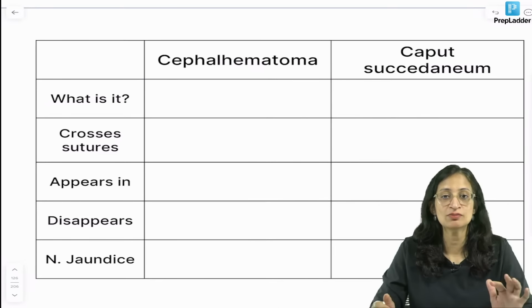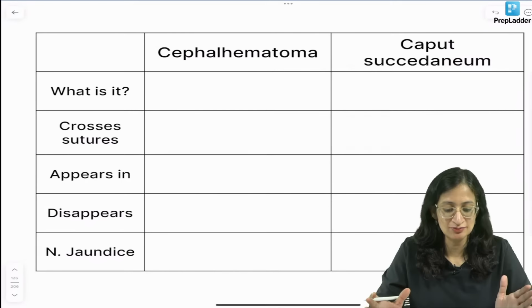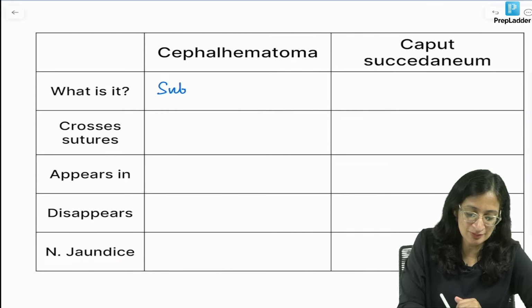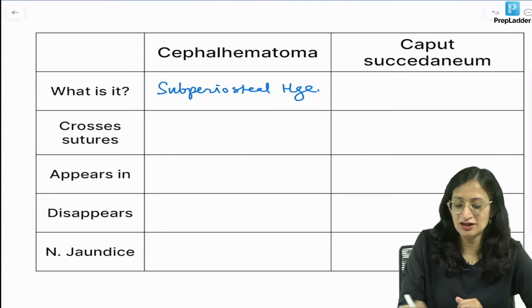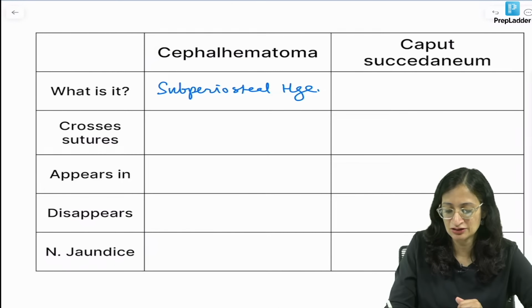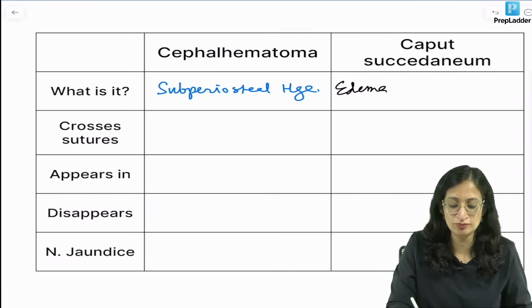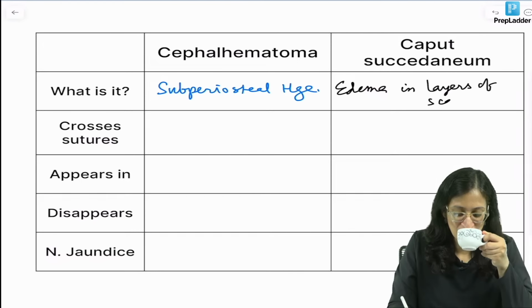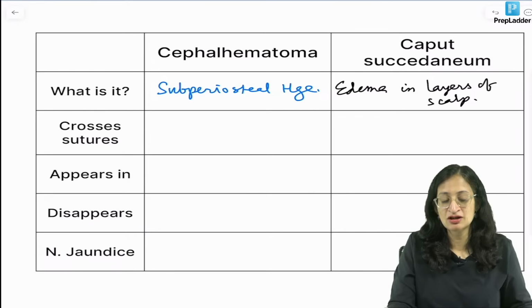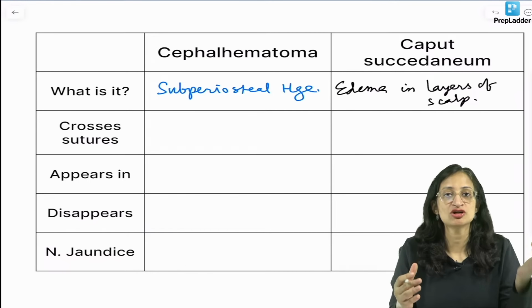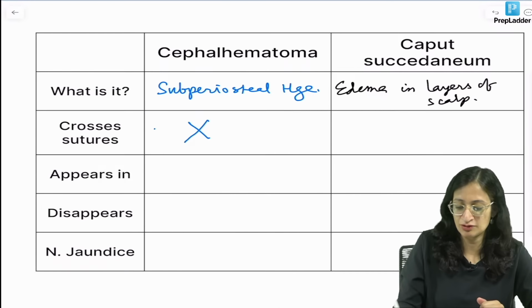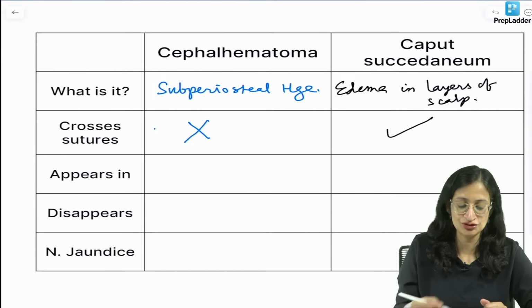What is cephalhematoma? Name itself is telling you it is a hematoma or collection of blood. So cephalhematoma is basically subperiosteal hemorrhage involving cranial bones. But caput succedaneum is nothing but edema in the layers of scalp, nothing to do with bone or periosteum. Cephalhematoma, because each bone has its own periosteum, periosteum is not continuous over two bones, so it does not cross sutures, but caput succedaneum can cross sutures.